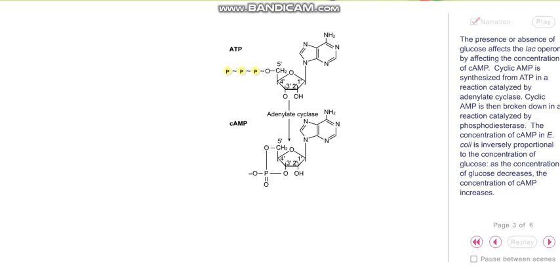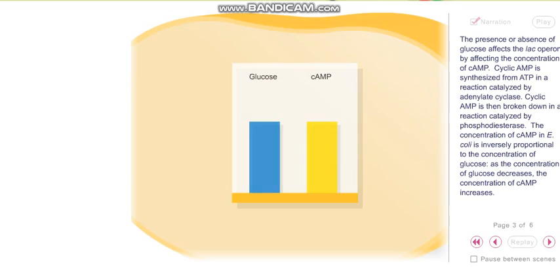Cyclic AMP is synthesized from ATP in a reaction catalyzed by adenylate cyclase. Cyclic AMP is then broken down in a reaction catalyzed by phosphodiesterase. The concentration of cyclic AMP in E. coli is inversely proportional to the concentration of glucose. As the concentration of glucose decreases, the concentration of cyclic AMP increases.